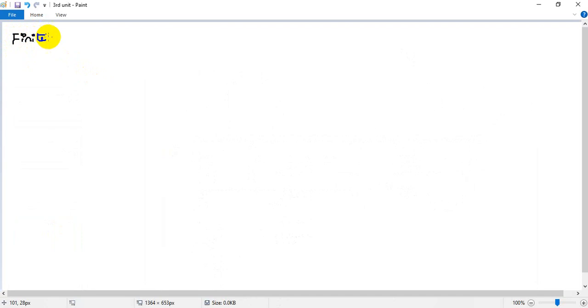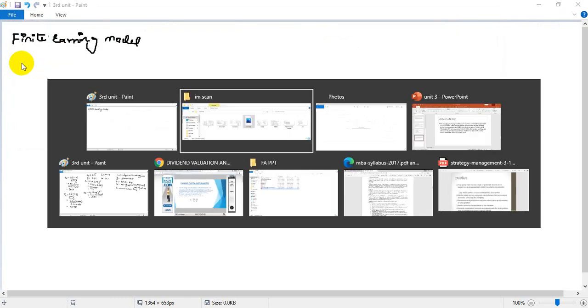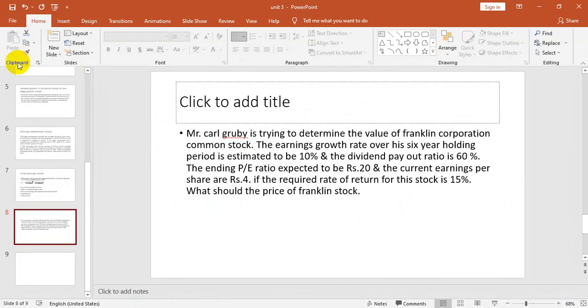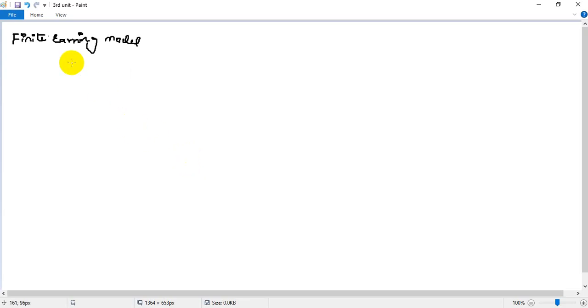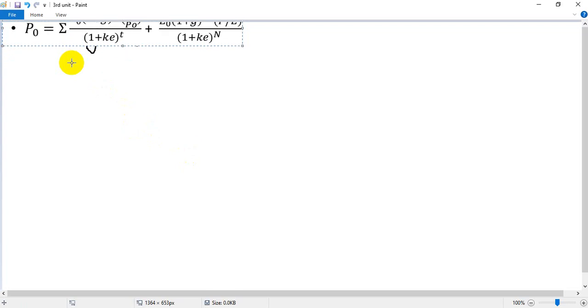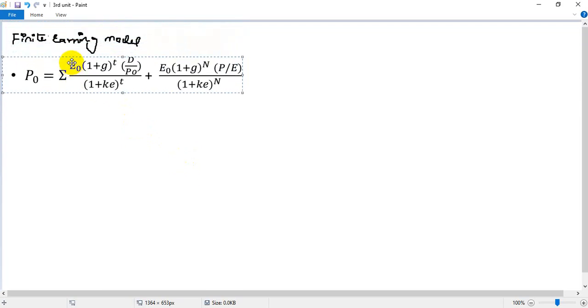This is the finite earning model. This is the formula.